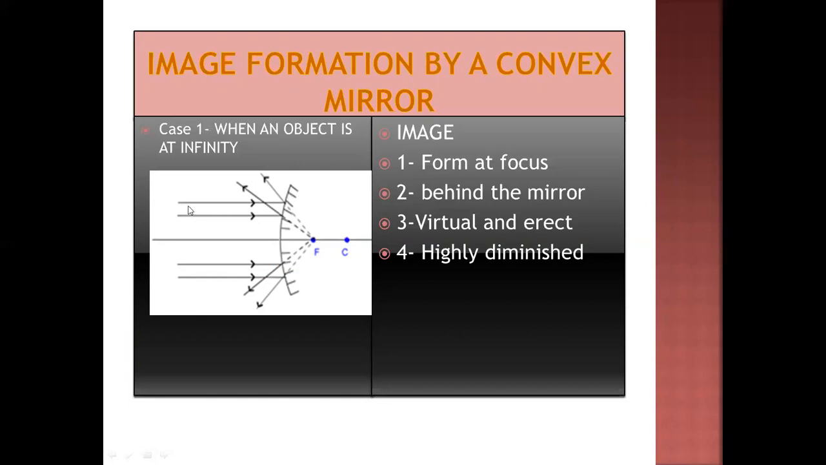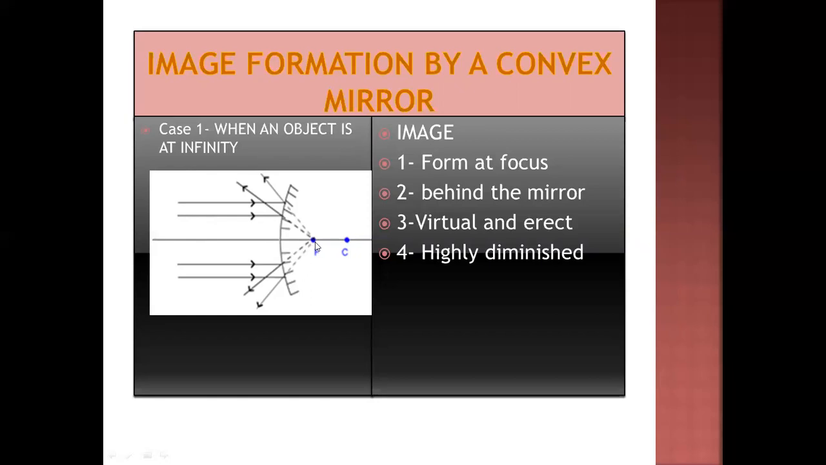When the object is at infinity, again the light rays are coming parallel to the principal axis. If the light rays are coming parallel to the principal axis, after reflection they diverge. They diverge and seem to be coming from behind the mirror, and that point is called the focus. So again, in a convex mirror, the focus lies at the back side of the mirror. When the object is at infinity, the image is formed at focus. This is the diagram. The image is at focus, highly diminished.